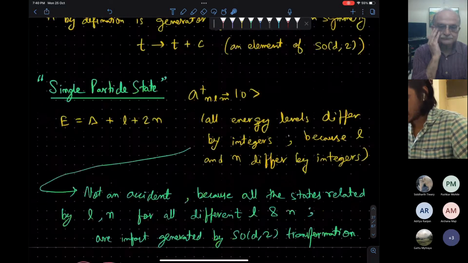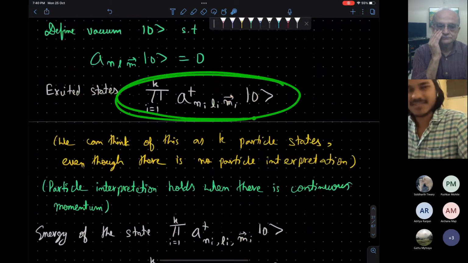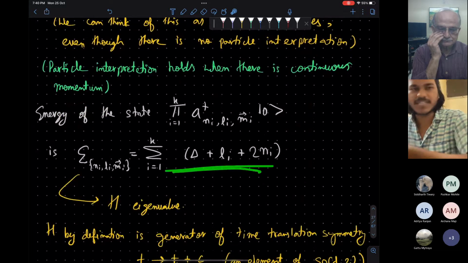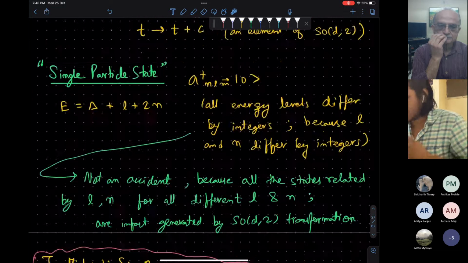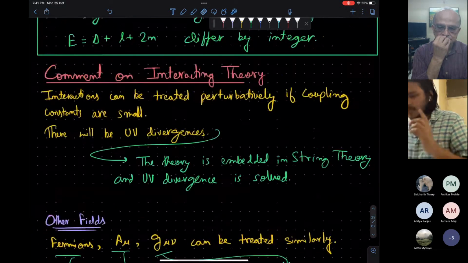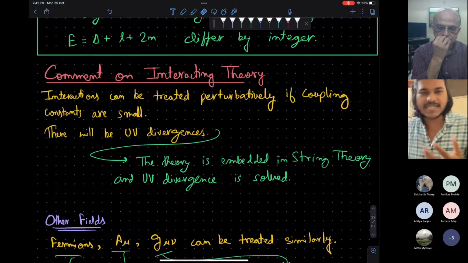Okay, so this is the n particle state. Applying k operators, we get a k particle state, and the energy will be the sum over each particle. Okay, it's not really needed. Okay, a few comments on how we will do the interacting theory.